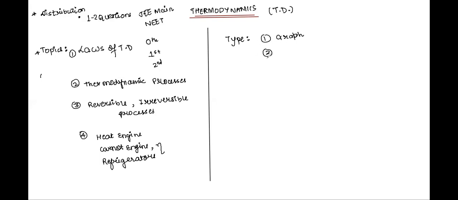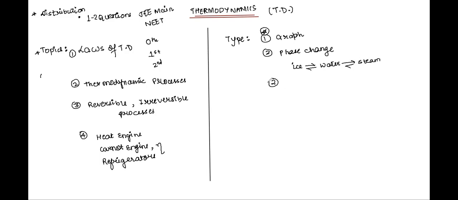Second, you get questions based on phase change. Phase change questions are the kind where you talk about facts like the ice is melting, how much heat will it absorb, right? Or maybe ice is turning to water, then the water's temperature is rising and later it is turning to steam, right? So how much heat is absorbed, or the vice versa process. So questions based on phase change are also asked. A lot of graph questions are very frequent in the JEE examination, and so is the case with the NEET examination.